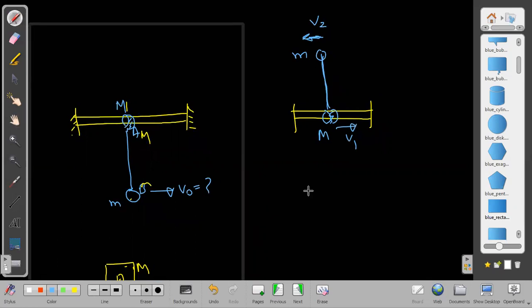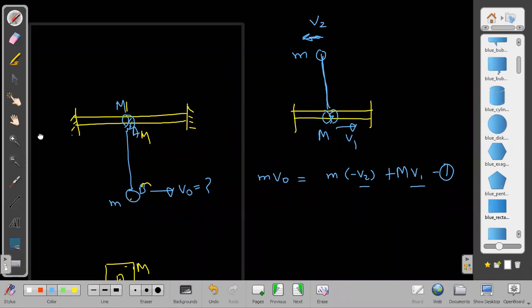So momentum will be conserved. So I can write one equation: m into v naught is equal to m into minus v2, because it is backwards, plus capital M into v1. But with 2 different masses, there are 2 unknowns, so I need one more equation.